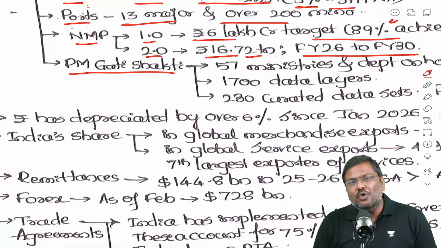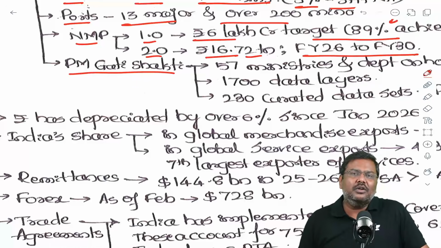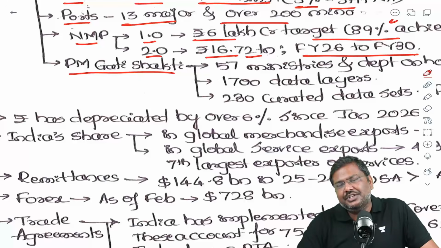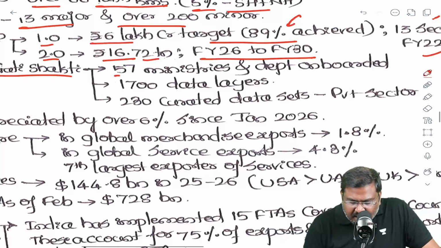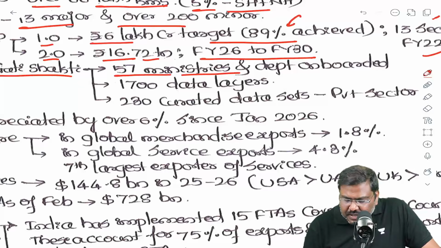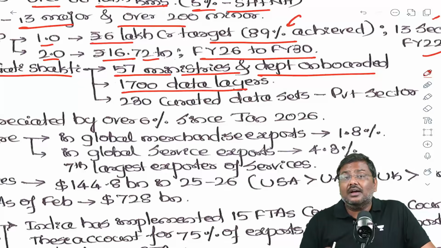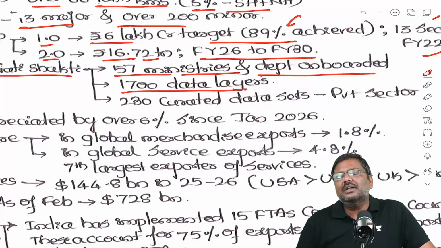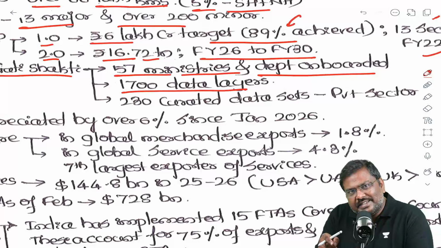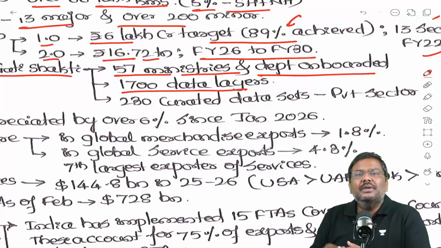There is one more portal or one more initiative of Government of India, Pradhan Mantri Gati Shakti, PM Gati Shakti. So PM Gati Shakti has been adopted, and 57 ministries and departments have been onboarded. 1700 data layers are present on this particular platform, and very recently we have allowed even the private sector access into the PM Gati Shakti.